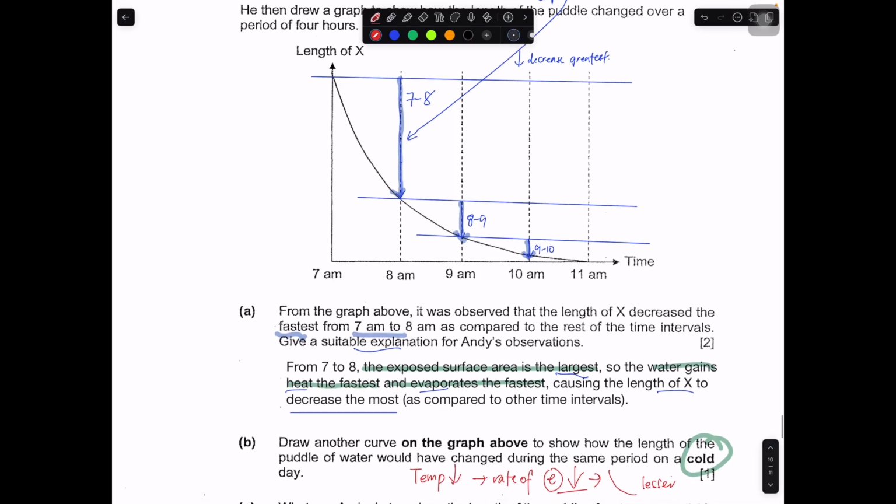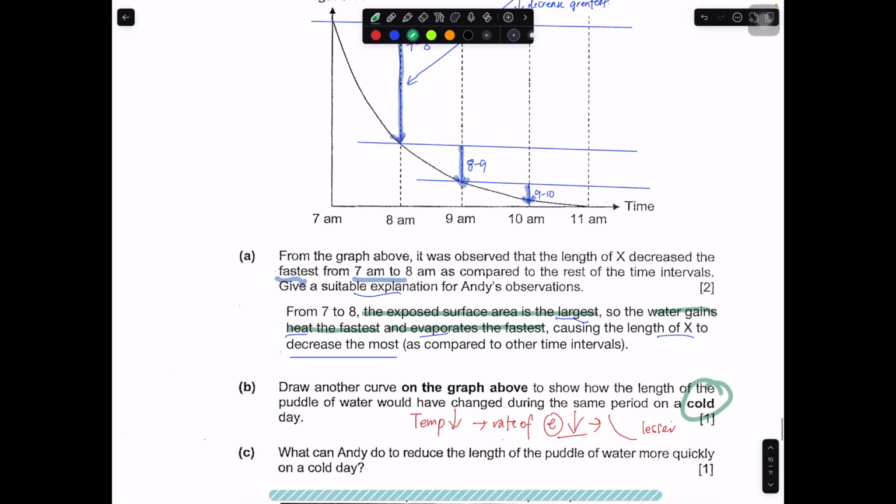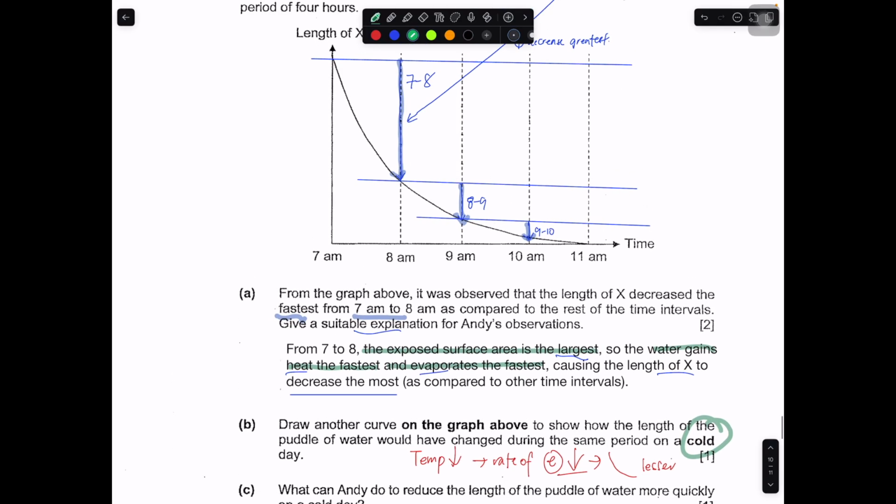So this is how it will look like on part B. Let me draw this part out. It will more or less look something like this. It will be very similar to this curve over here, but the shape must stay the same. In this case it will be placed higher, so it will be something like this.